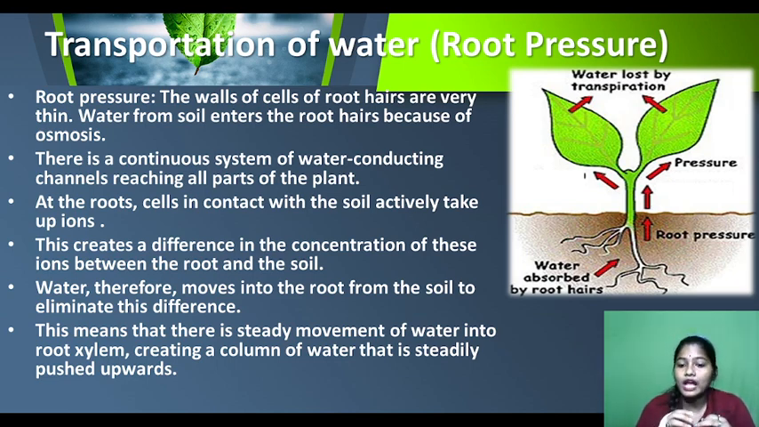Understood? So what will happen? The roots will take up the ions, which will create a concentration difference. As a result, the water will move inward and the movement of water will continue till the concentration is balanced. This creates a pressure that is called the root pressure. Understood?